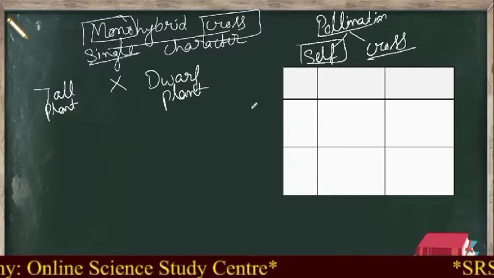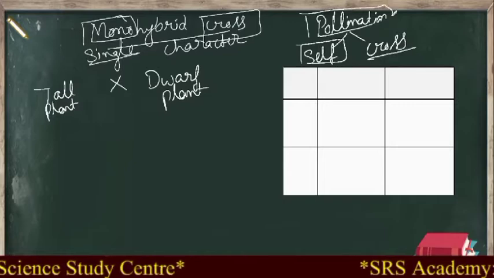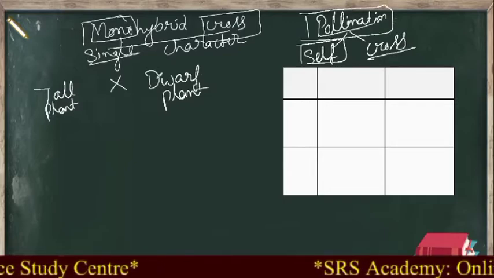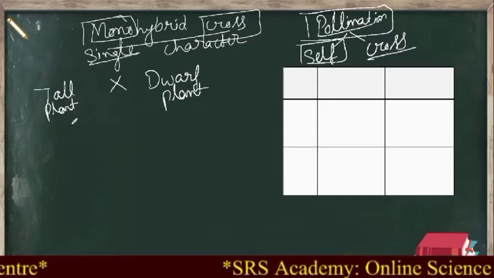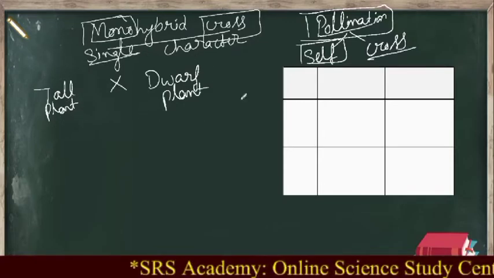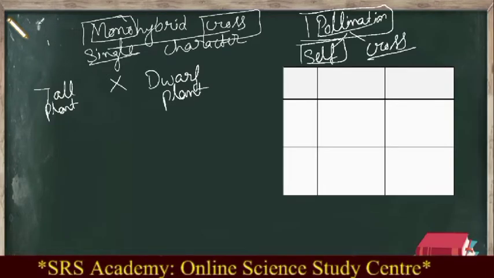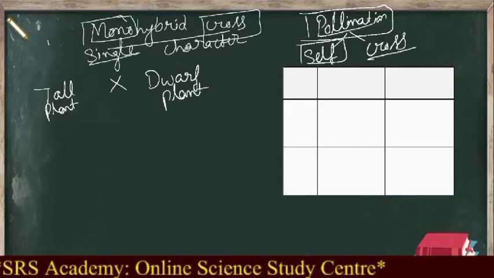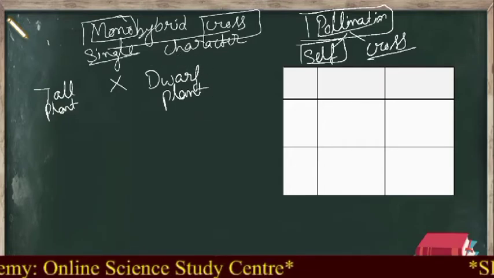Okay, so since we are studying this in the pea plant, we have to say about pollination also, because you may have the doubt about how the crossing of a tall plant on a dwarf plant is done. How will we do this? You will take a tall plant, and to the tall plant flower you will cross pollinate the dwarf plant pollen grains. That's it.